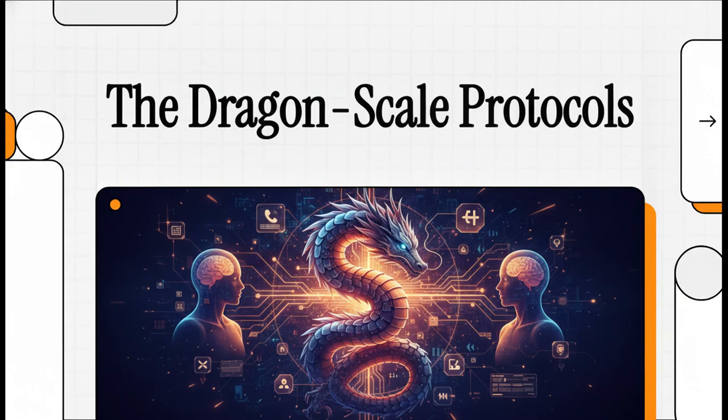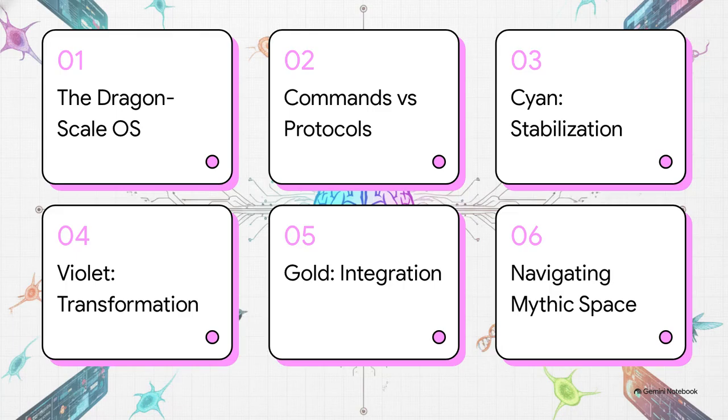right? Just like any piece of high-level tech, to get the absolute most out of it, you need an operating system. Welcome to this explainer. Today, we're decoding a deeply fascinating framework from Chapter 22 of our source material. It's called the Dragon Scale Operating System. We're going to explore how to stop manually clicking through all the chaos of your internal world and start letting your biological OS run its automated, higher-order programs. All right, let's dive into this.